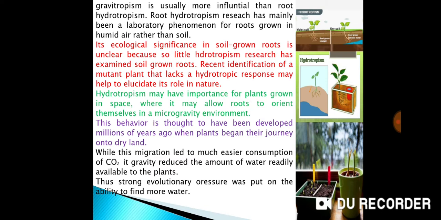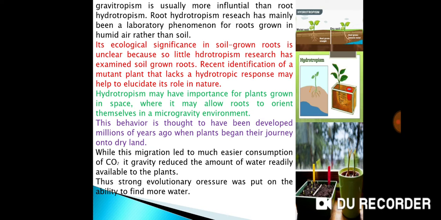Its ecological significance in soil-grown roots is unclear because so little hydrotropism research has examined soil-grown roots. Recent identification of a mutant plant that lacks a hydrotropic response may help to elucidate its role in nature.